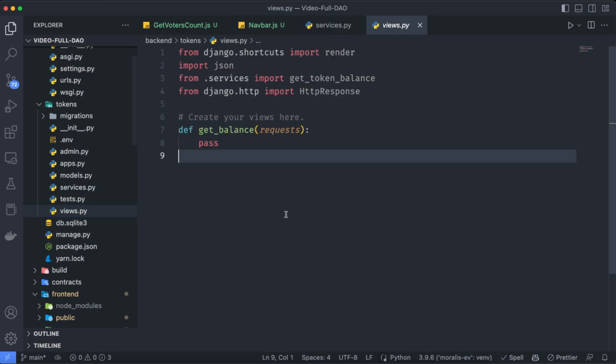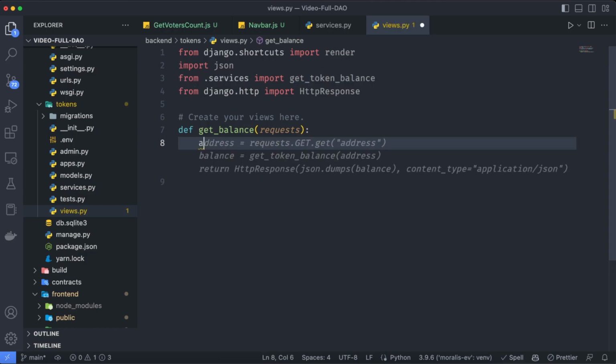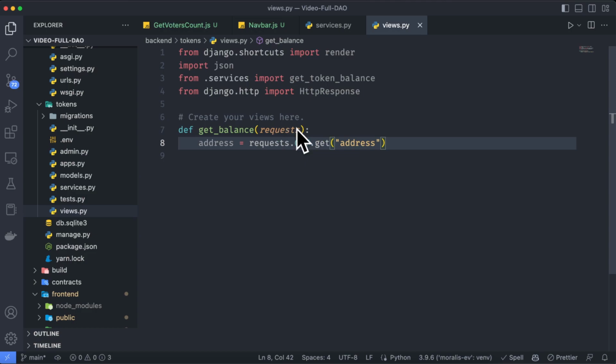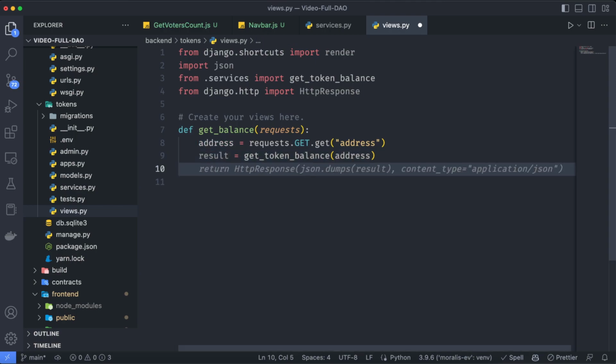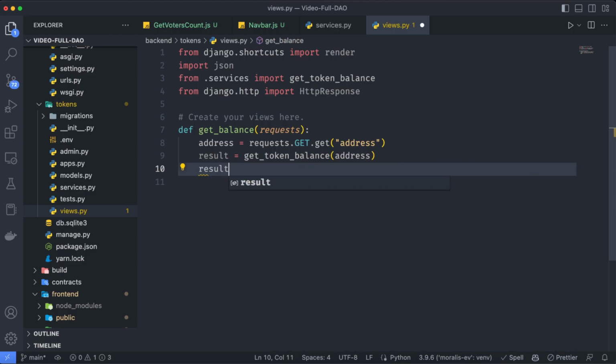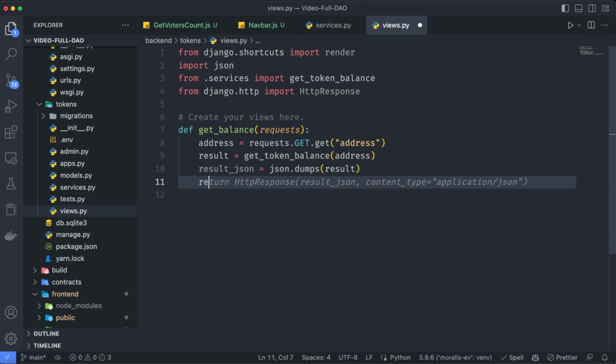So if we go to views, I already imported this in the template I left you, and we can say the address is going to be equal to request.GET address, which is the only parameter that function takes. So I'm going to say the result is going to be equal to getTokenBalance, sending that address. And as JavaScript does not understand Python dictionaries, let's transform this into JSON with json.dumps of that result and return an HTTP response in JSON format. And this is it for this view.